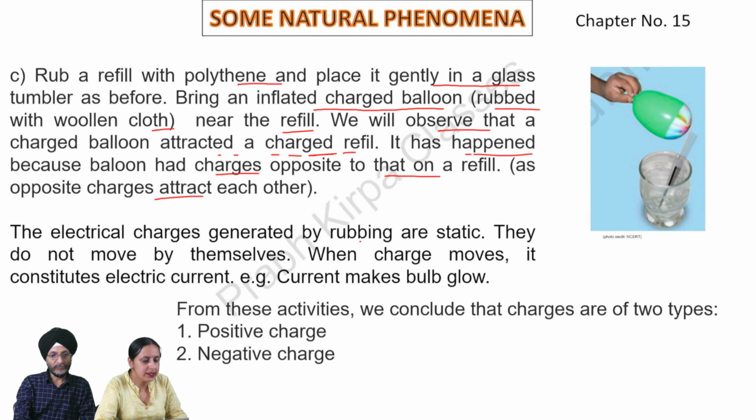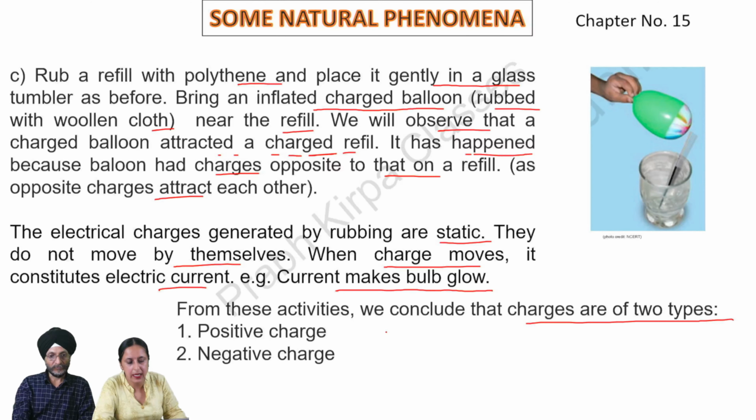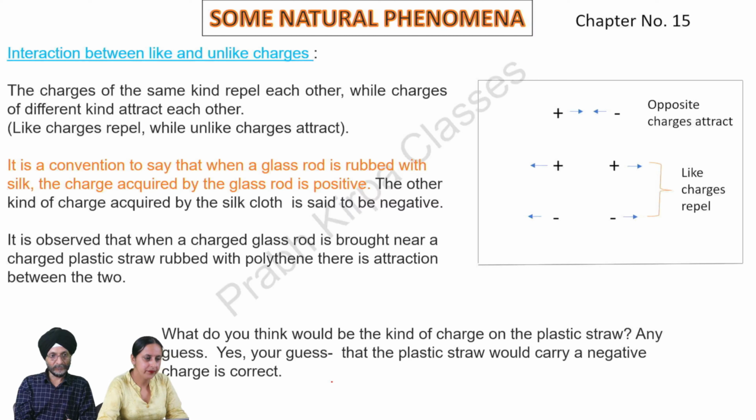The electrical charges generated by rubbing are static. They do not move by themselves. When charge moves, it constitutes electric current. For example, current makes a bulb glow. From these activities, we conclude that charges are of two types, positive charge or negative charge.